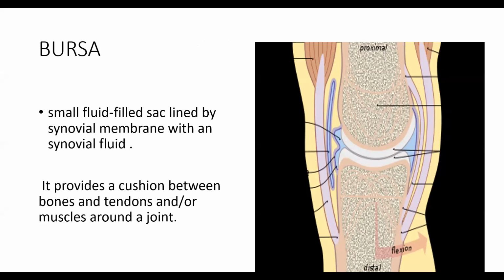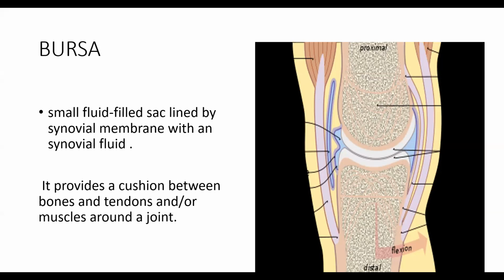So bursa is a fluid filled sac lined by synovial membrane, with synovial fluid inside. Normally this is your muscle and this muscle attaches to your bone, this is your tendon, and these are the ligaments. The work of bursa is to act as a cushion between the bones and the ligament or tendon, so that your tendon and muscle do not undergo wear and tear.